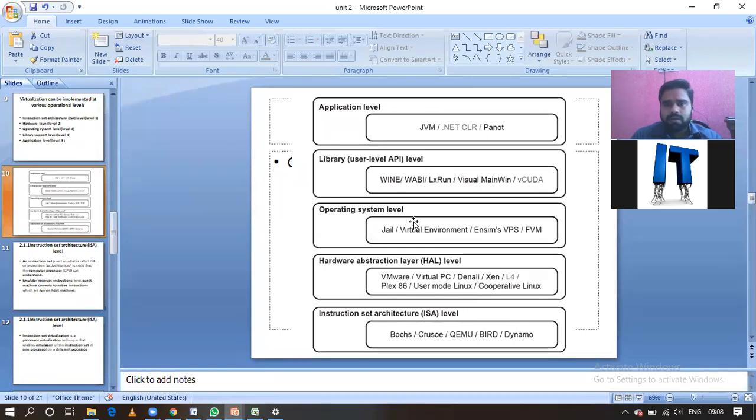Operating system level, this is the middle level, level 3. The examples are Jail, Virtual Environment, and so on. Level 4 is the library level, or we can say user level or API level, both are the same. The examples are Wine, Wabi. Level 5 is related to running the program, not writing the program; that comes under application level. The examples are JVM, Java Virtual Machine, .NET CLR, Panot.